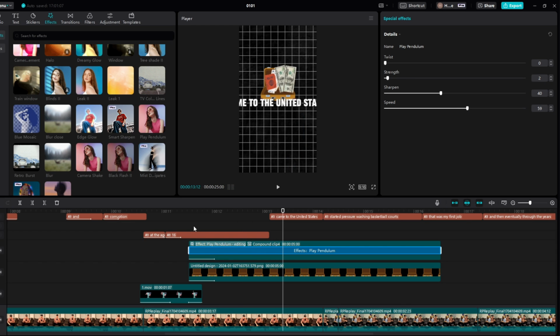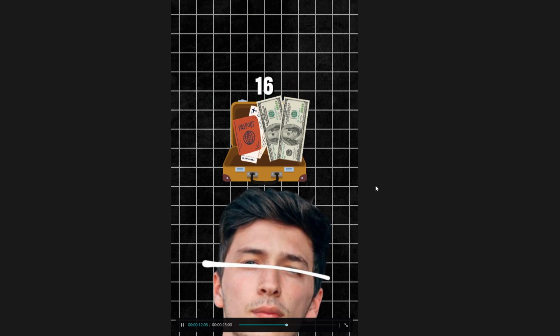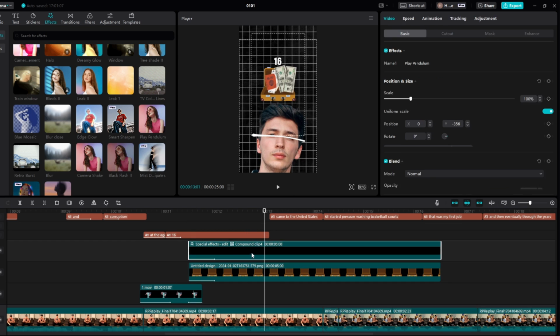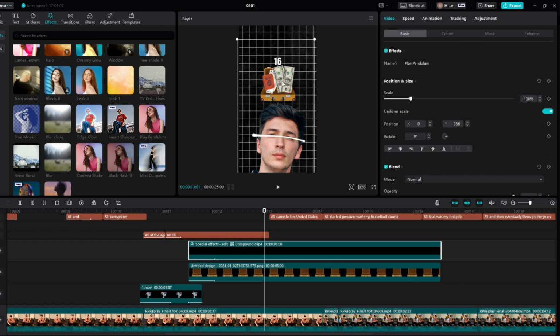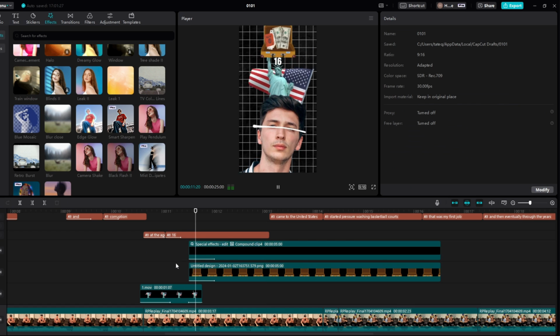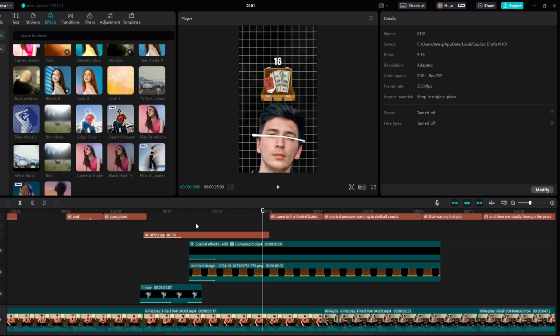Just so it looks like it's kind of moving. And then what we can actually do with this is we can just bring this right there, and that'll look much better. Maybe we can decrease the size a little bit, maybe a little bit more, just so it looks like it's inside the suitcase. Just like so. 16 with $200 in a suitcase.